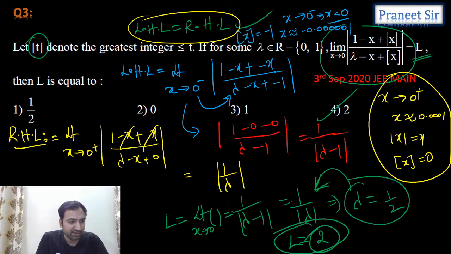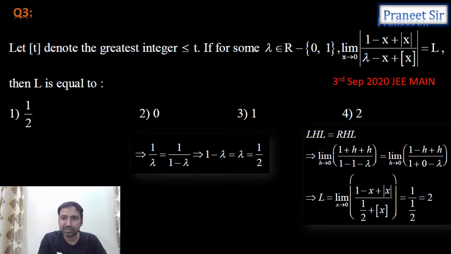Correct? Everyone understood? So L is equal to 2 I am getting. Lambda is 1 by 2. L is equal to 2. So the fourth option is the correct answer. Right, next question.